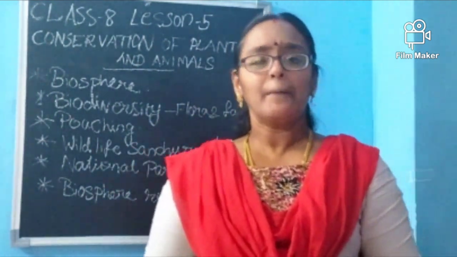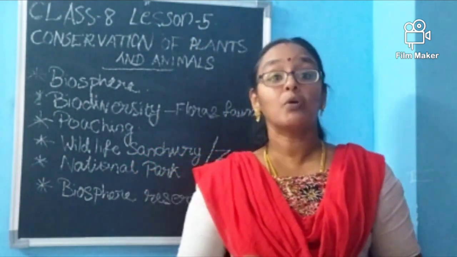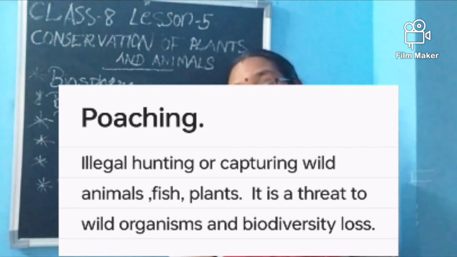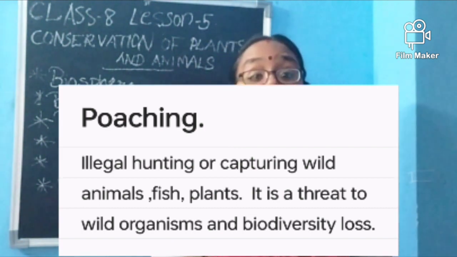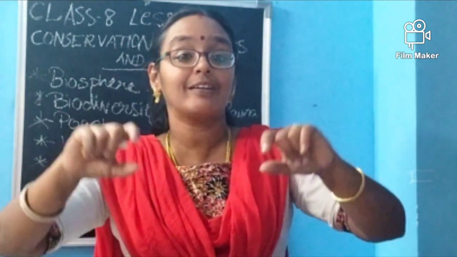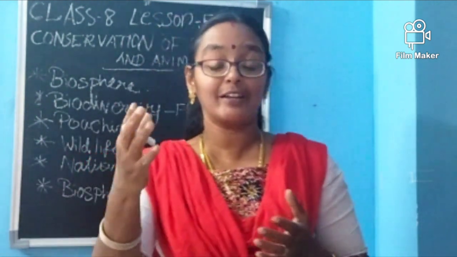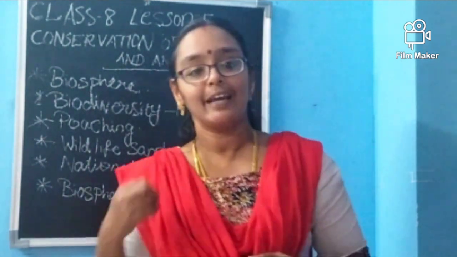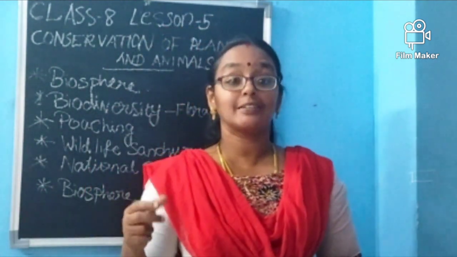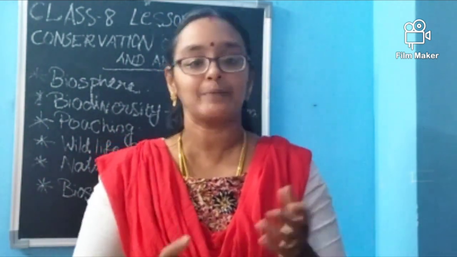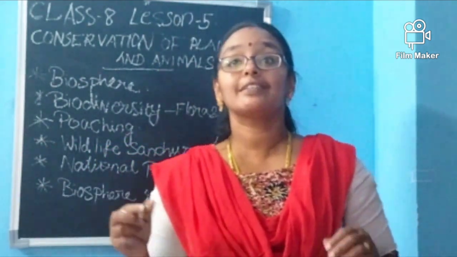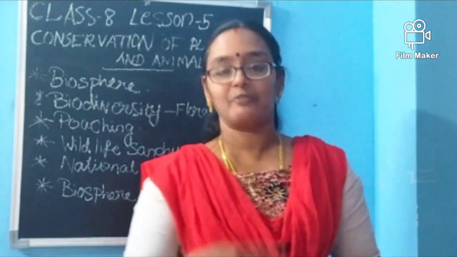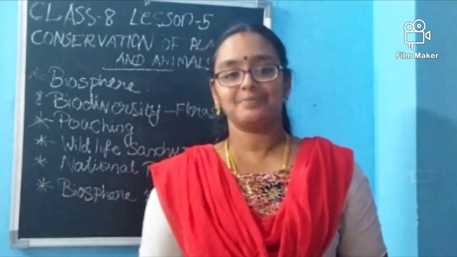What is this poaching? Poaching means illegal hunting. For what? For taking some precious things from the animals. For example, from the elephant, tusk or ivory. This tusk is a very valuable thing. For that, what are we doing? We are hunting elephants. For getting the feathers from the peacock, we are hunting and capturing the peacock. For getting the skin, the leather from the tiger, we are capturing. We means not we, the human beings.